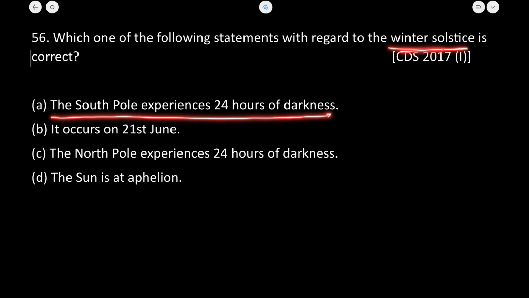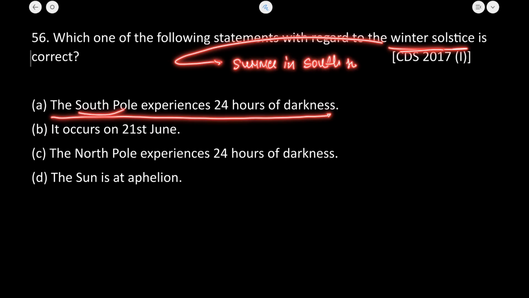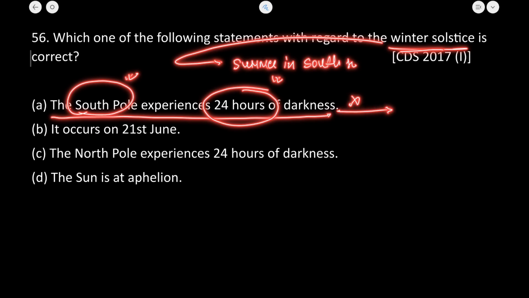Winter solstice is a time in which there is summer in the southern hemisphere. The South Pole is located in the southern hemisphere, so it cannot experience 24 hours of darkness. This phenomenon of 24 hours of darkness at the South Pole happens in the summer solstice.